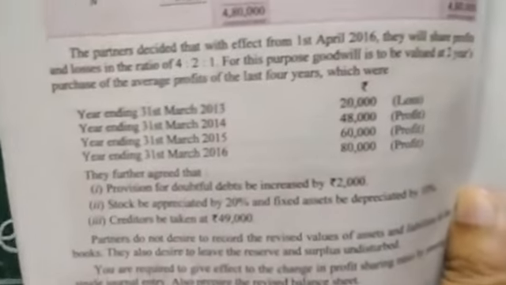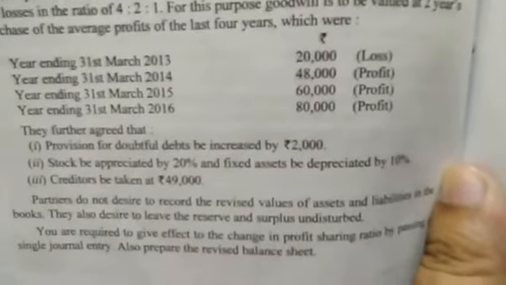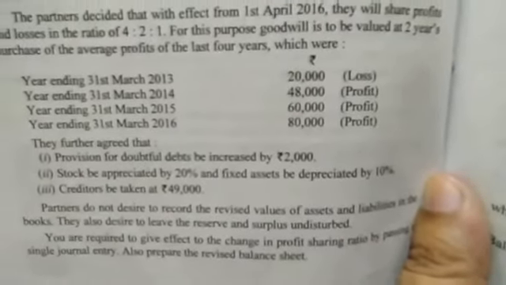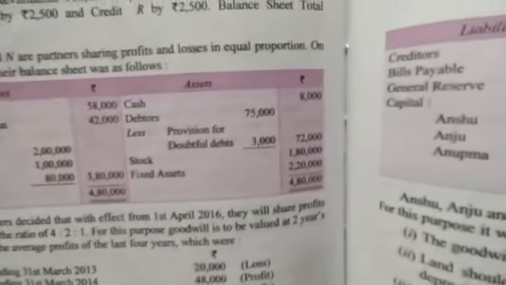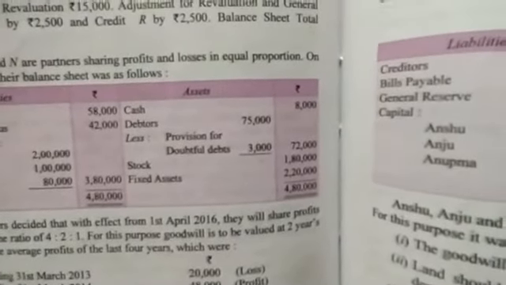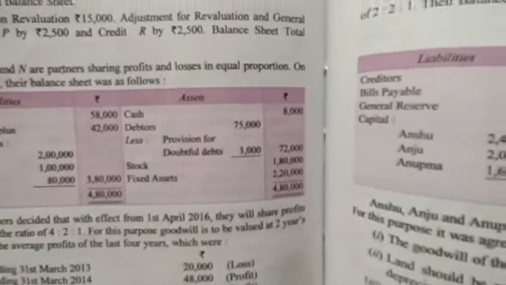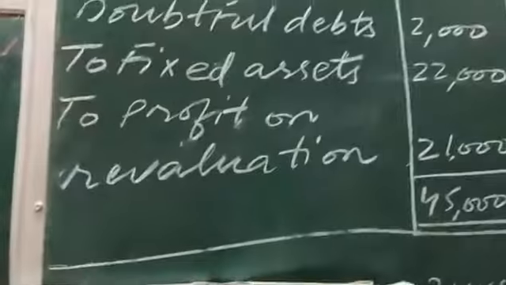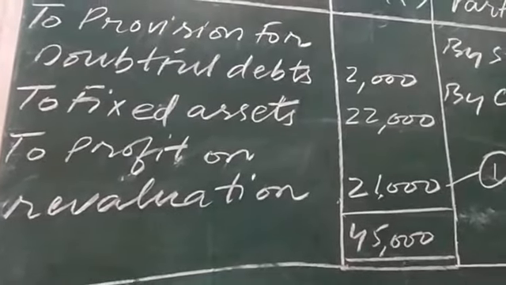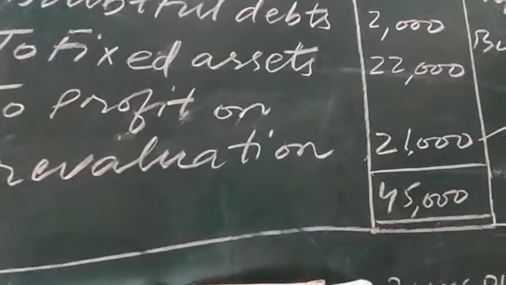Now, fixed asset be depreciated. Depreciate means to decrease. Assets are decreasing will be shown on the debit side. Take 10% of fixed asset. 22,000 will be the answer. 2,20,000 multiplied by 10%, it will be 22,000 rupees. Okay. So now the fourth one, creditors.